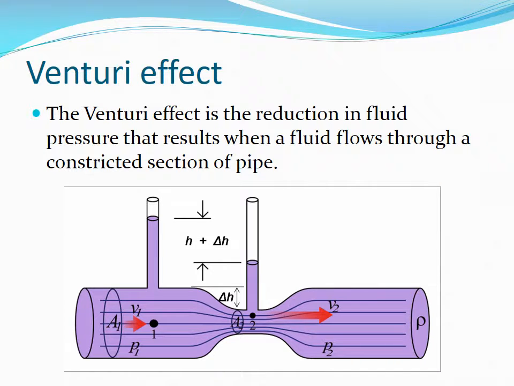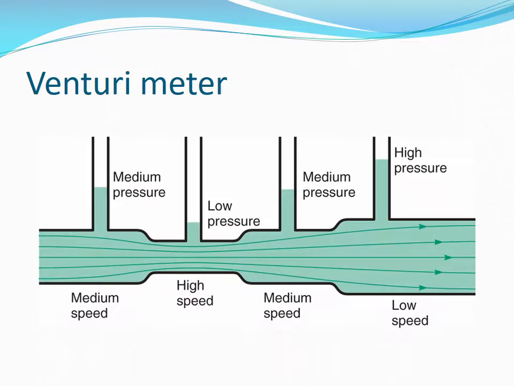The Venturi effect is the reduction in fluid pressure that results when a fluid flows through a constricted section of pipe. Atomizers or spray paint, some vacuum cleaners, recoilless rifles, scuba diving regulators all utilize the Venturi effect. The Venturi meter shows that the higher the speed of a fluid through a tube, the lower the pressure. The lower the speed of a fluid, the higher the pressure.